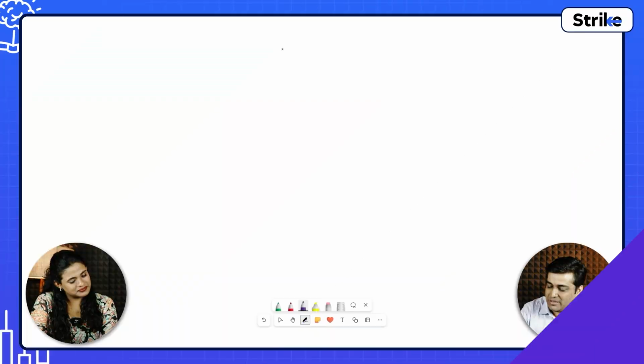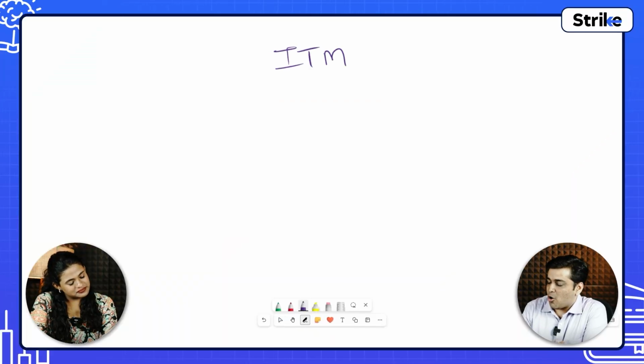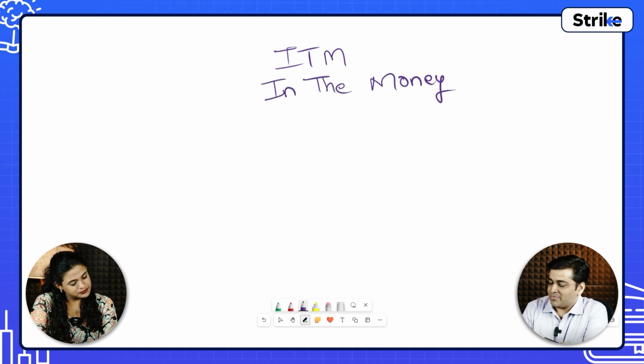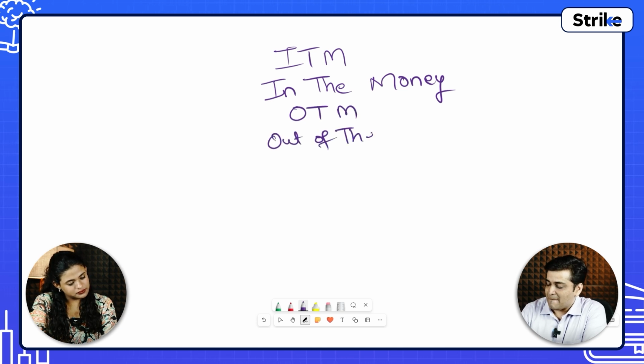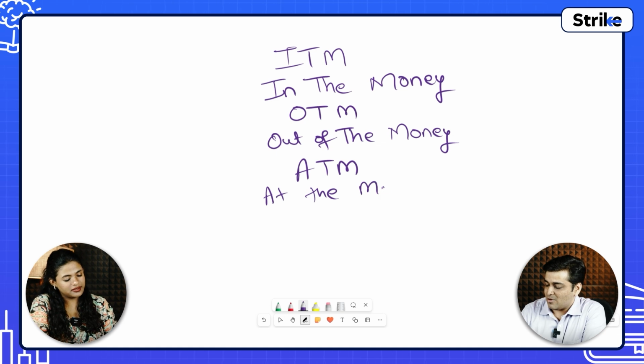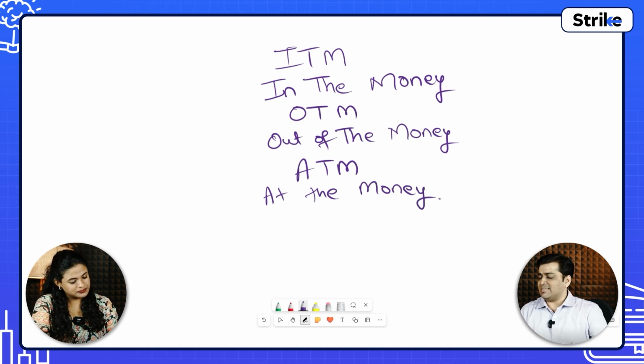So ATM, OTM, ITM, what are these? First, they are abbreviations. You might think of ATM as a money-making, cash withdrawal machine. ITM means in the money option. Similarly, there is something called OTM, meaning out of the money option. And ATM meaning at the money option. All right.